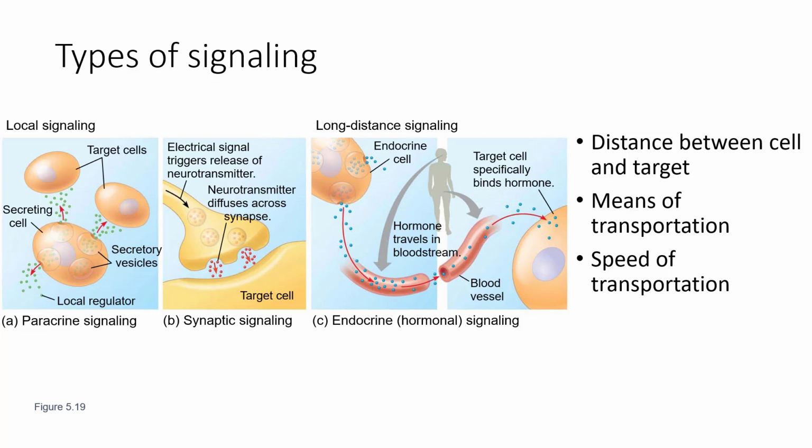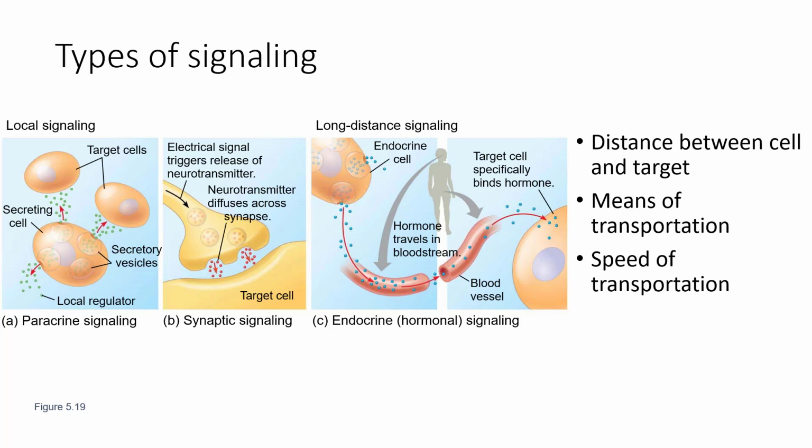Again, nervous or synaptic signaling is going to occur specifically with neurons. So neurons are going to send signals, and the signals are sent at the end of a neuron, which is known as the synapse. So the synapse gives off these signals, and they are only received by the cell that is in contact with the synapse.